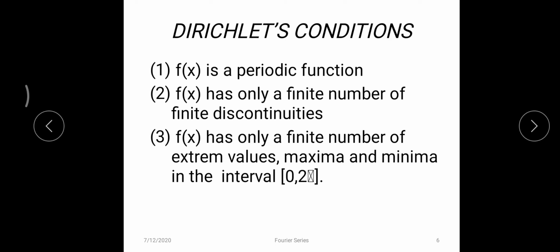Please take care, it is 0 to 2 pi. These three extra conditions were added by Dirichlet to the Fourier series to make it work for all the functions.